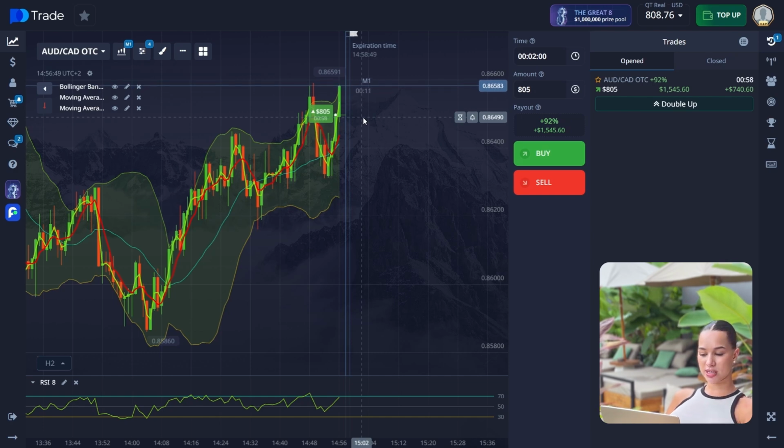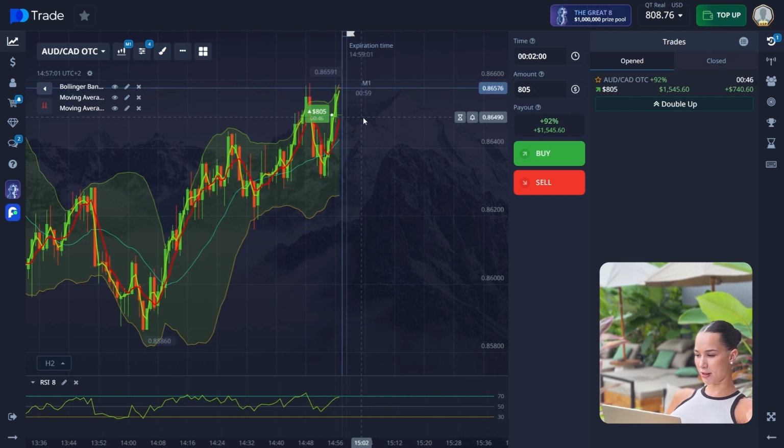Also, the chart shows a series of higher highs and higher lows. So after each correction, the price resumes its upward movement, indicating buyer dominance. So pullbacks are actually weak, while bullish candles show stronger momentum.